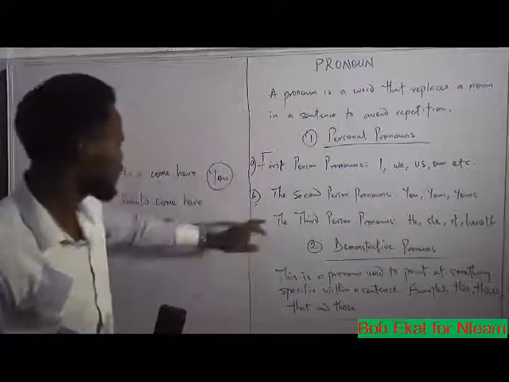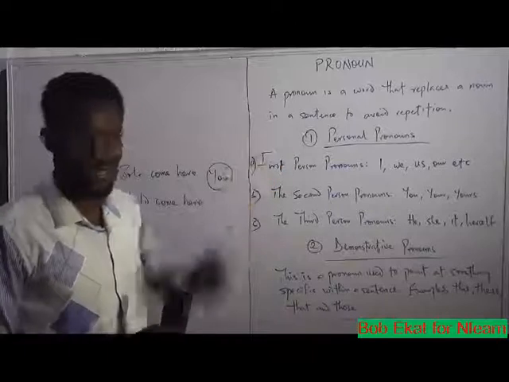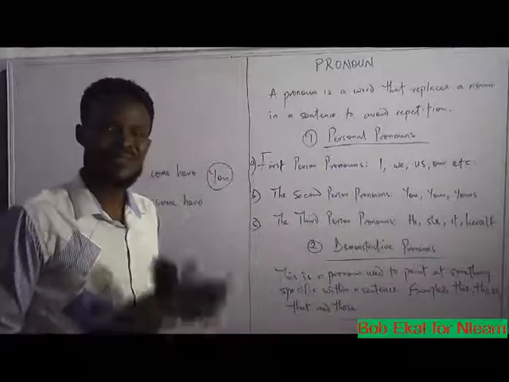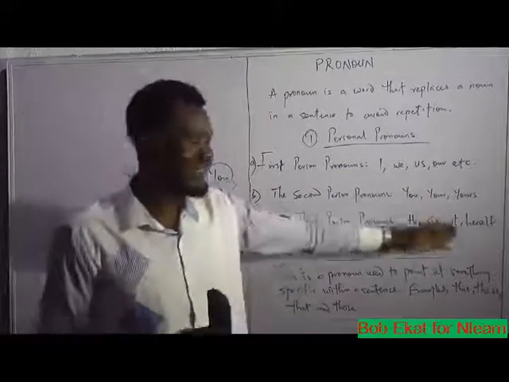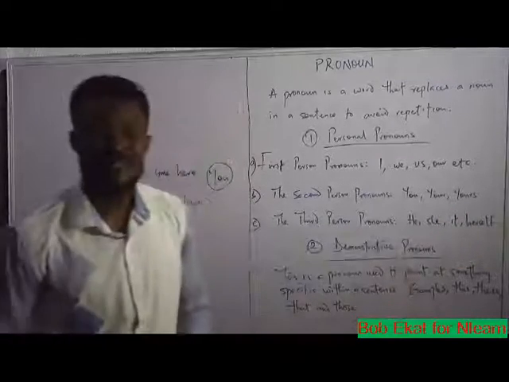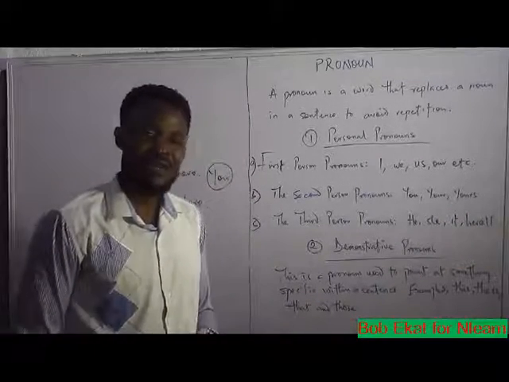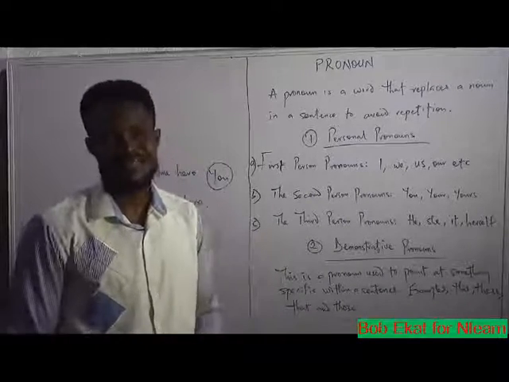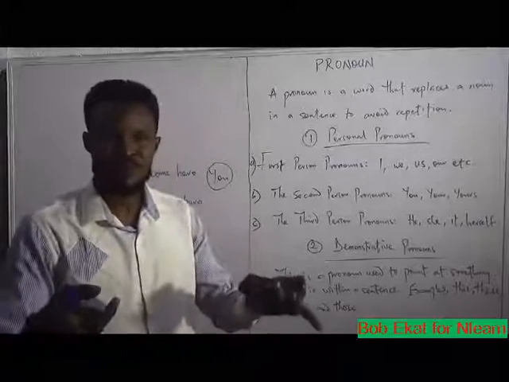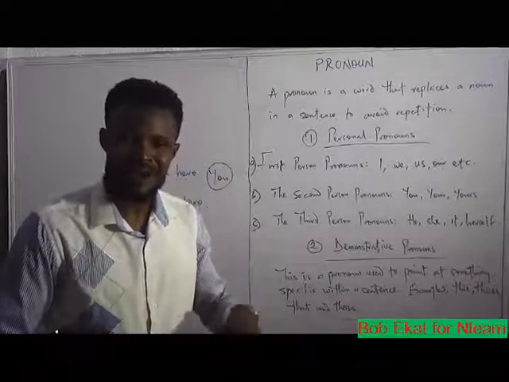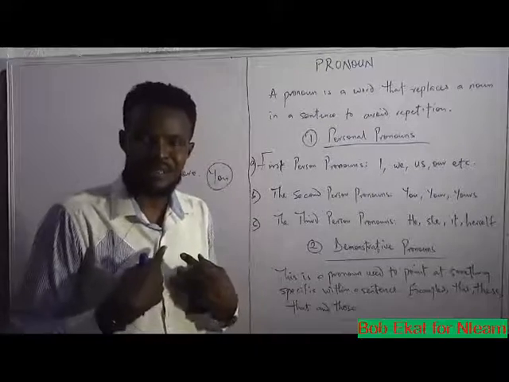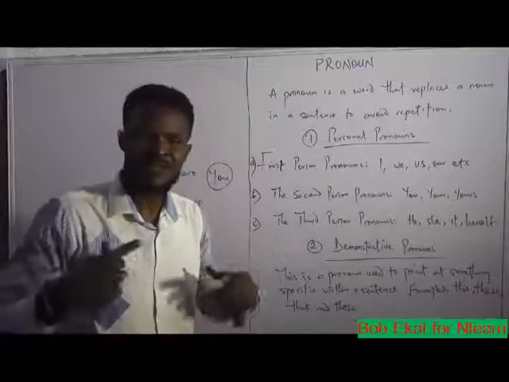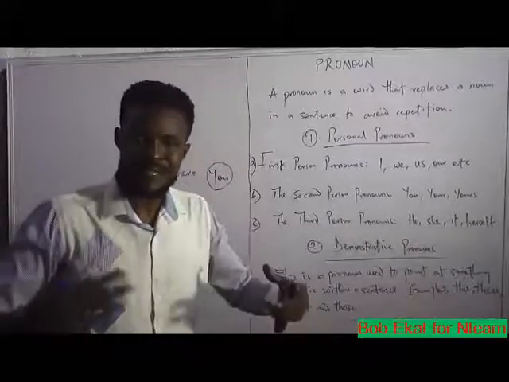Let's continue. The third kind of personal pronouns that we have here is the third person pronouns. In the third person, it refers to he, she, it, or herself. In this case, the speaker or writer is referring to somebody who is not immediately present. In the case of I, the writer or speaker is relating to himself or herself. In the case of second person pronoun, the writer or speaker is referring to a person or a group of persons he or she can see.